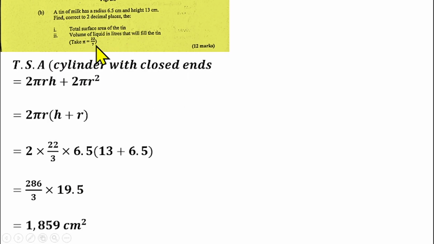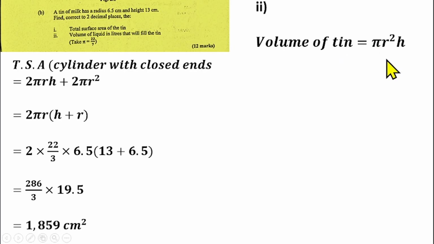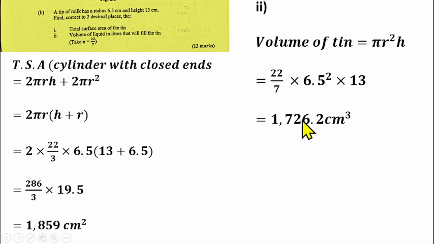We have to find the volume of the liquid in liters that will fill the tin. So the first thing to do is to find the volume in centimeter cube. Then after that, you convert it to liters. So how do you find the volume of a cylinder? The volume of a cylinder is pi r square h. Then if you put in your values, you have 22 over 7 times 6.5 square times 13. That will give us 1,726.2 centimeter cube.